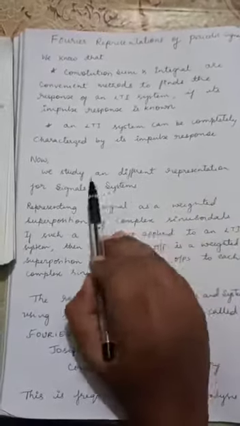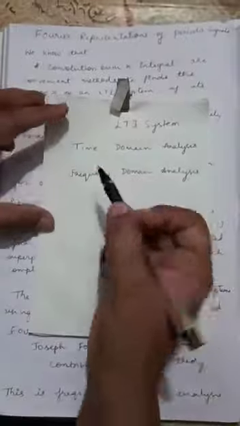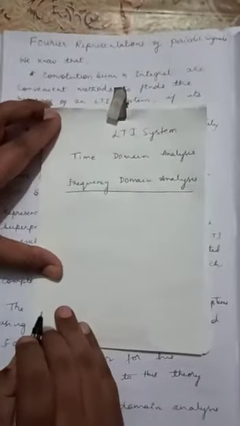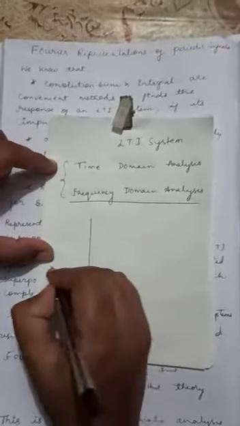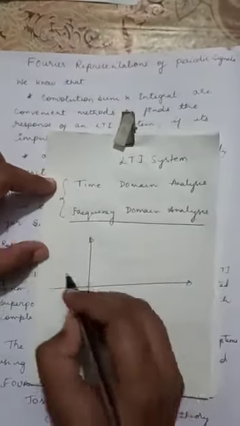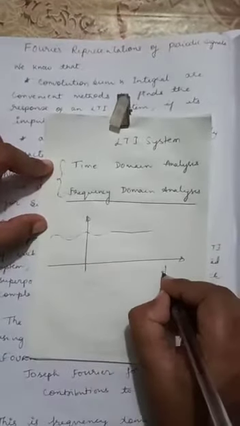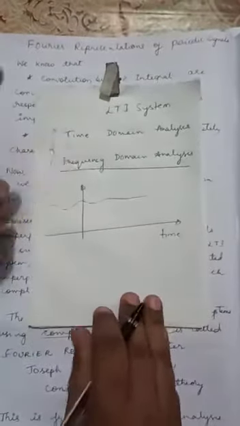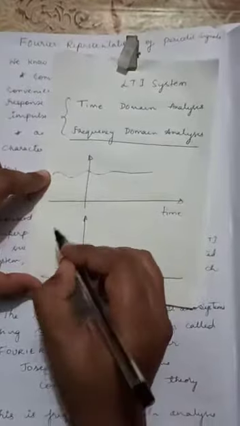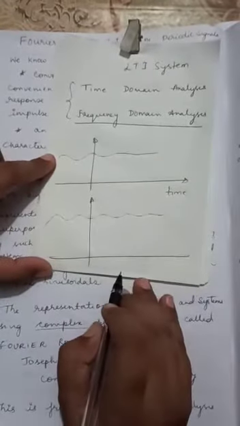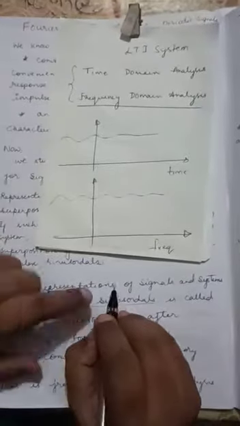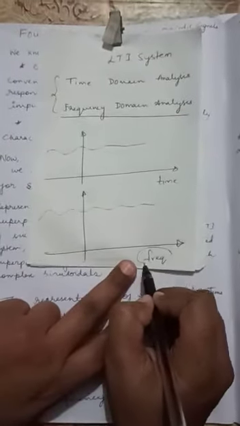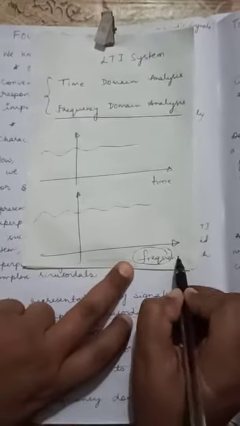So now we will study a different representation for a signal and a system. What is that representation? That is your frequency domain analysis. The difference between these two is, in the time domain analysis, whatever signal you take, you will learn the behavior of the signal with respect to time. In frequency domain analysis, the behavior of the signal can be observed with respect to frequency. You should note that your x-axis will now be the frequency.